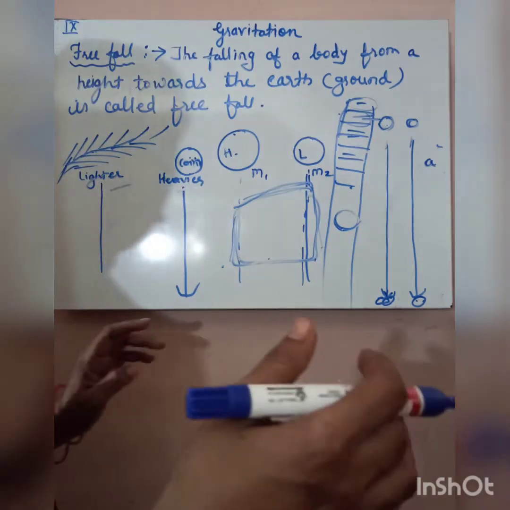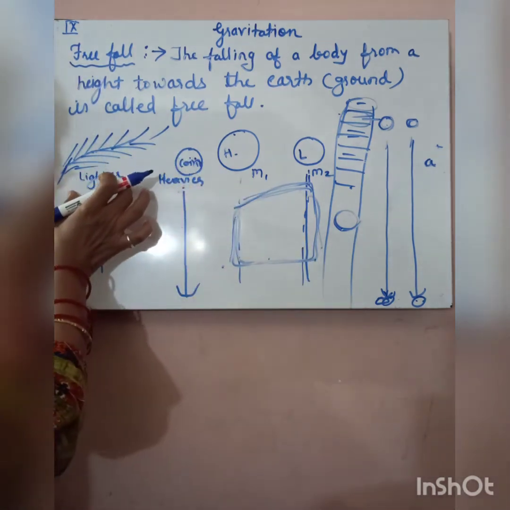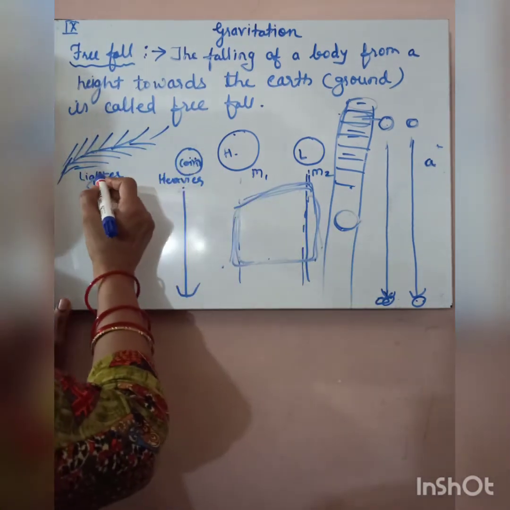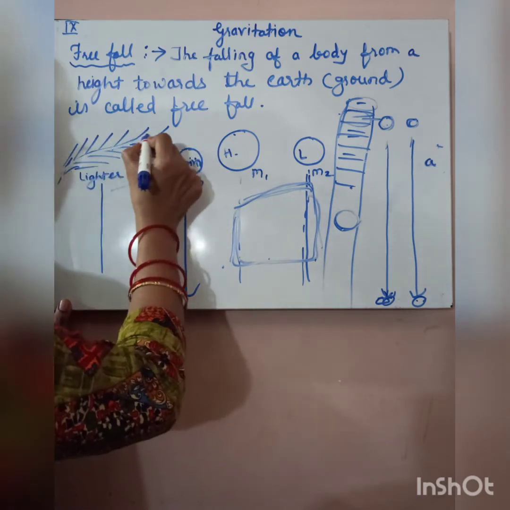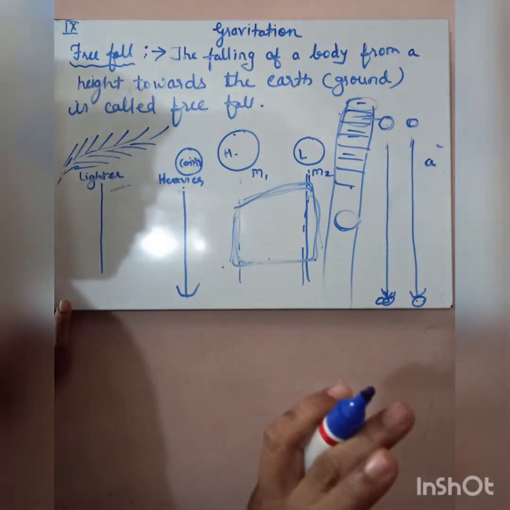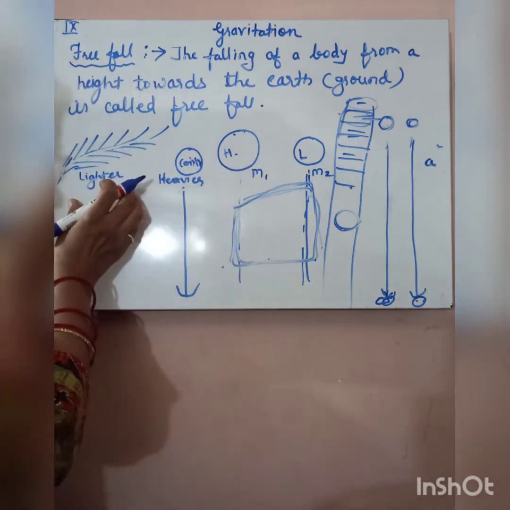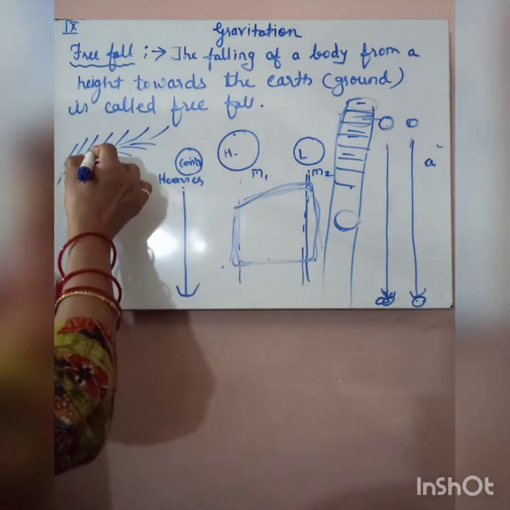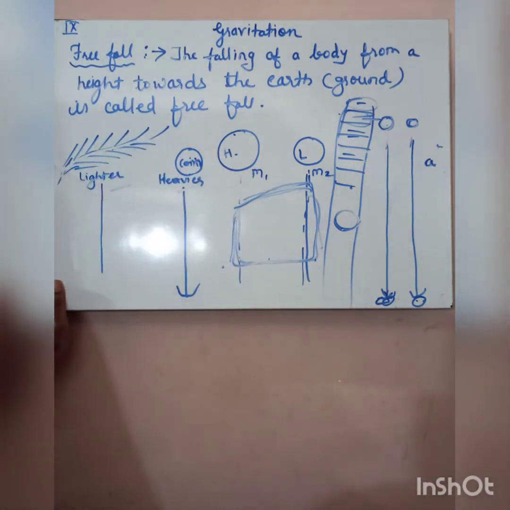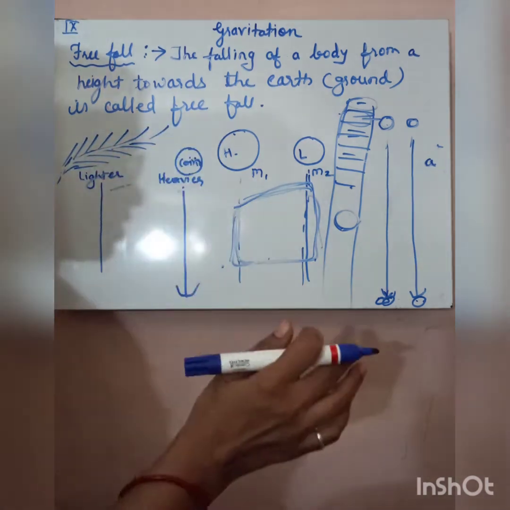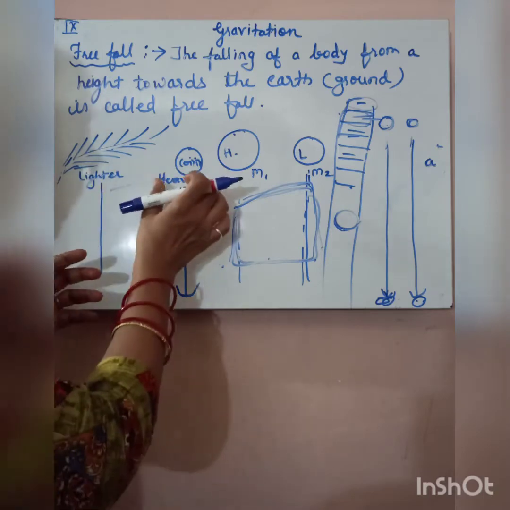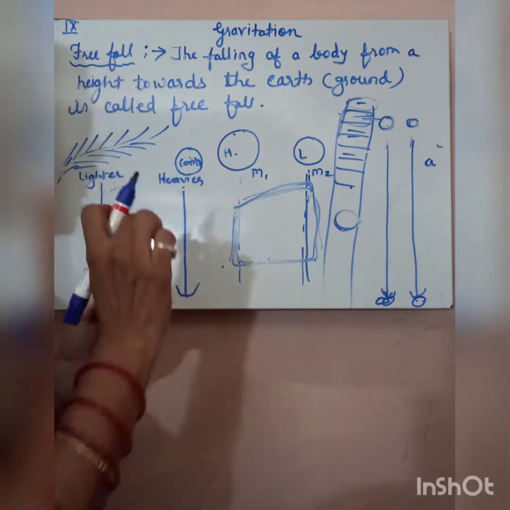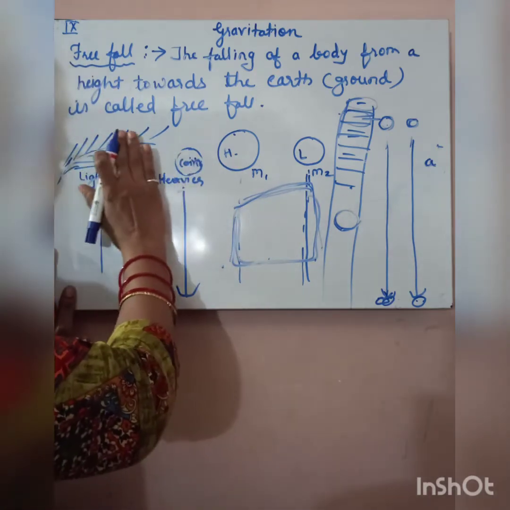So Galileo suggested that, listen carefully, the slow speed of a feather is due to its larger surface area, not because of lighter weight. This feather takes more time to reach the ground because of its surface area. The feather's surface area is more than the coin's. The coin's surface area is small, only this much, but here the surface area is more.